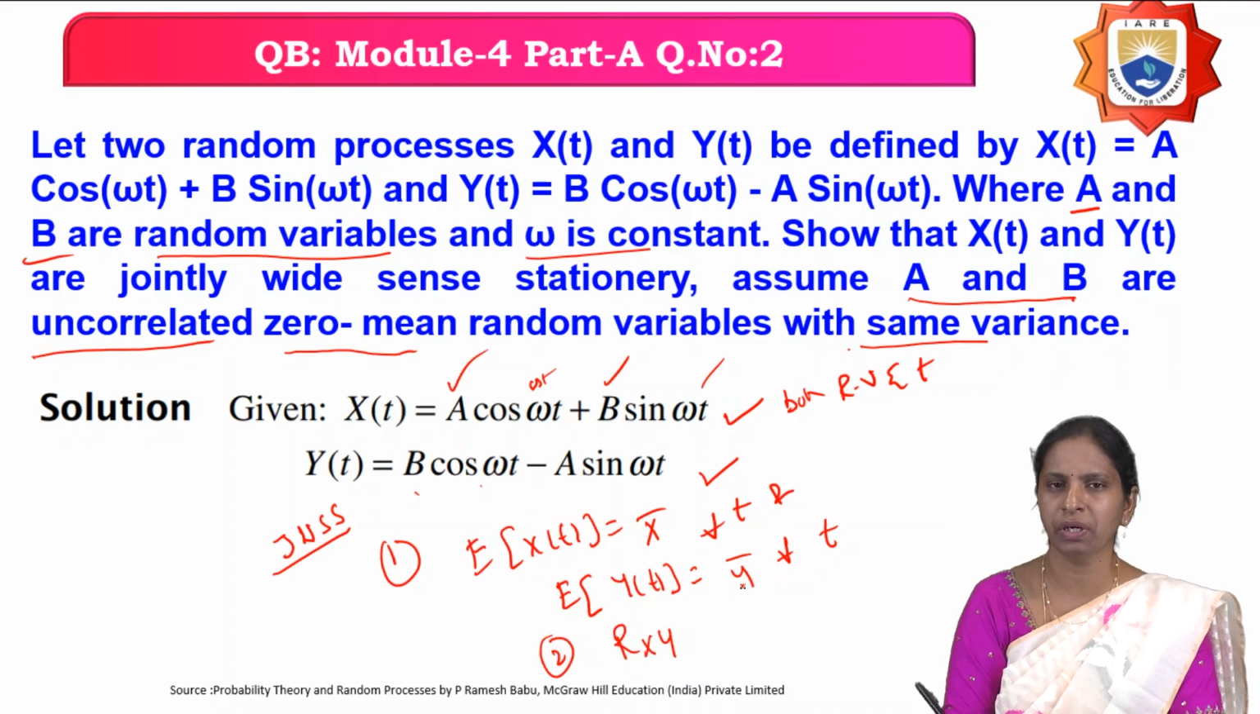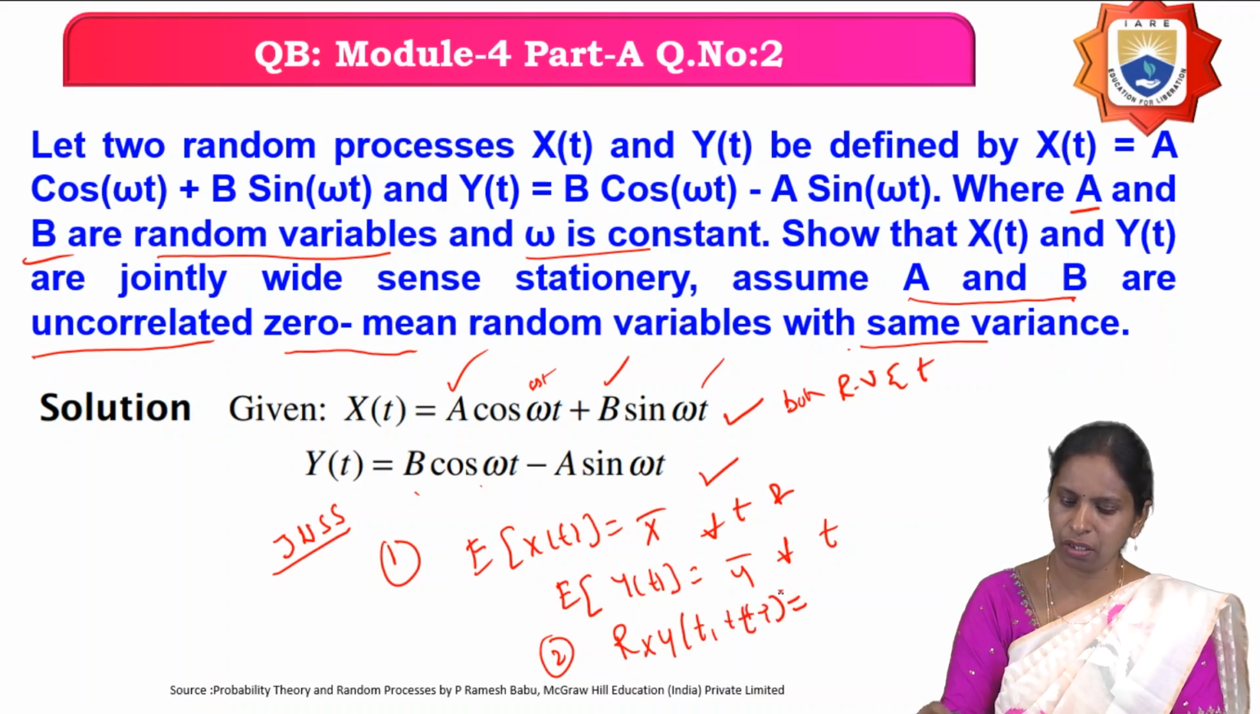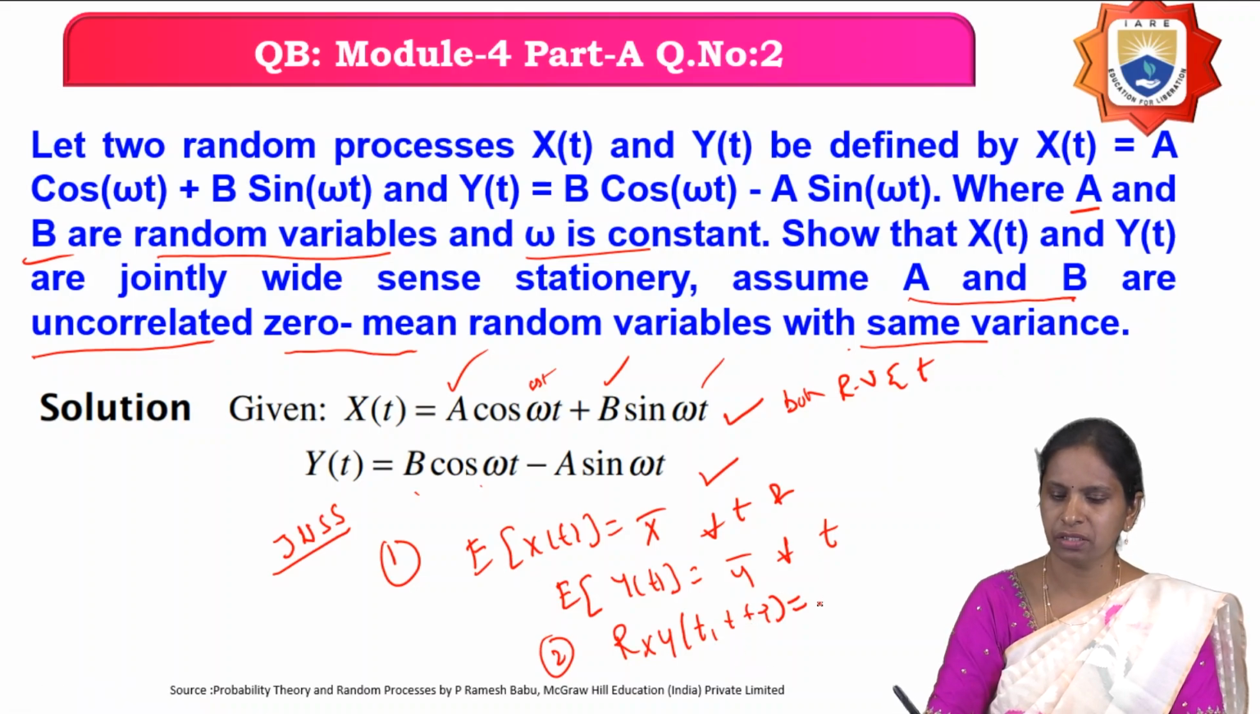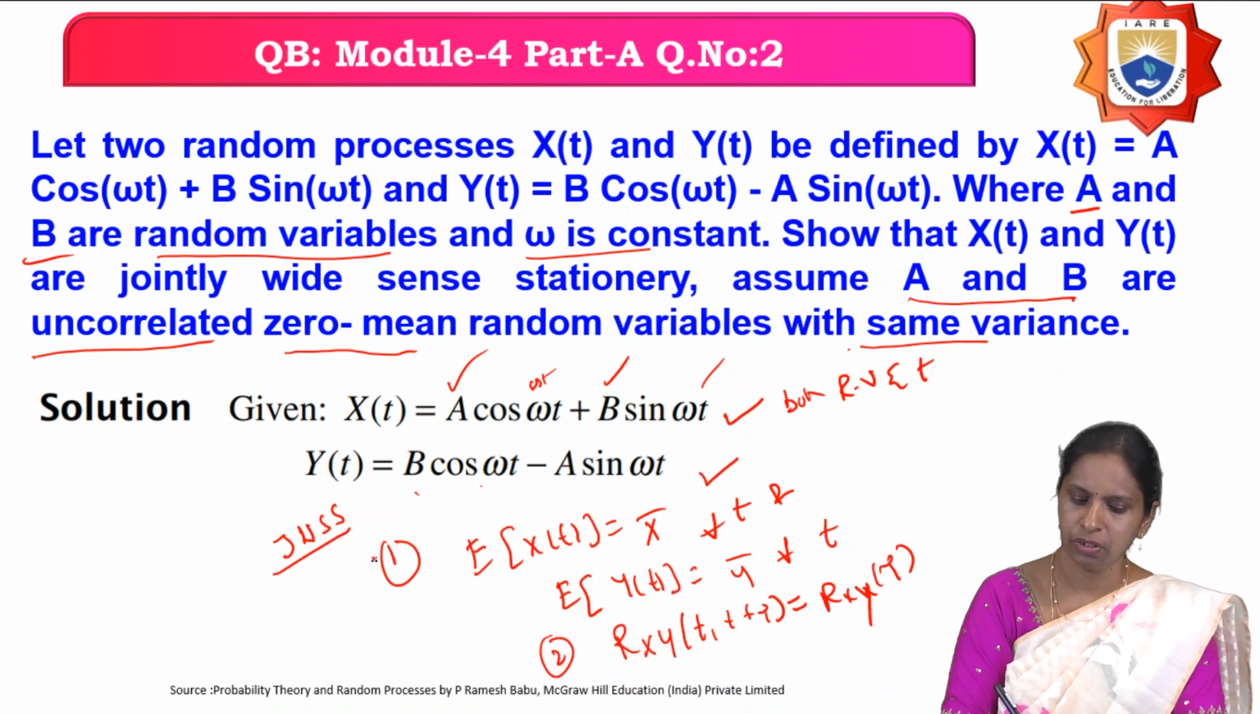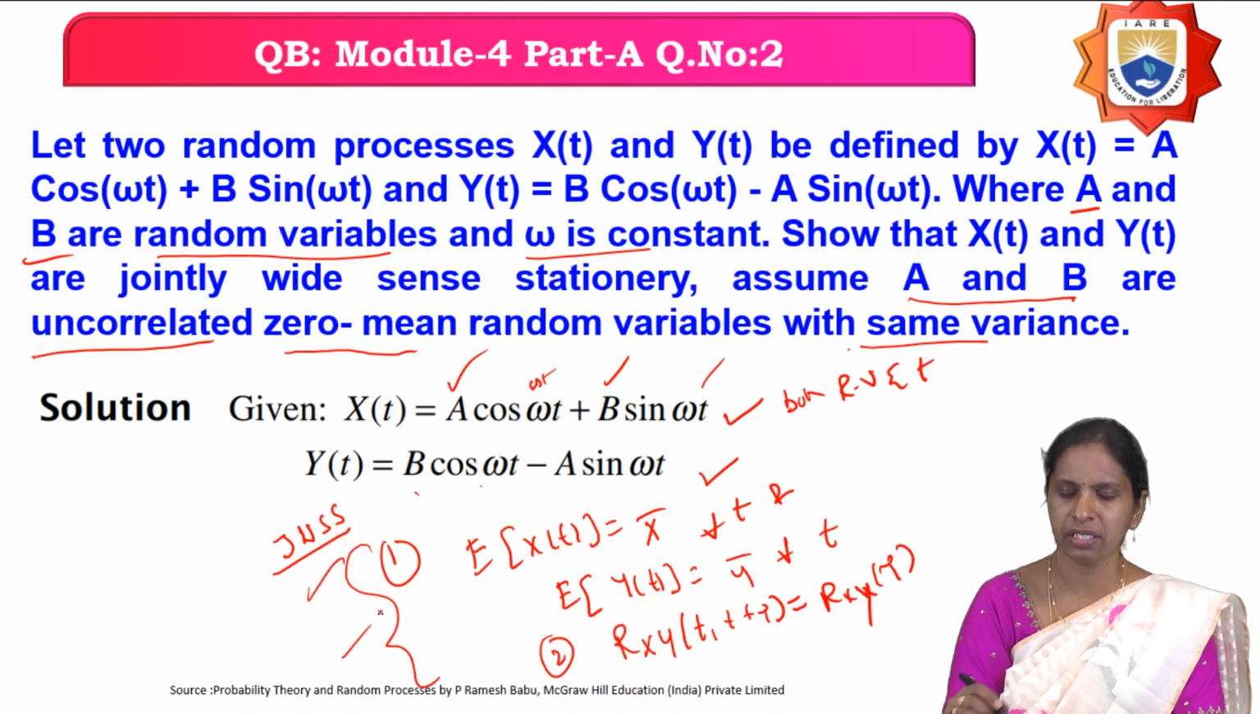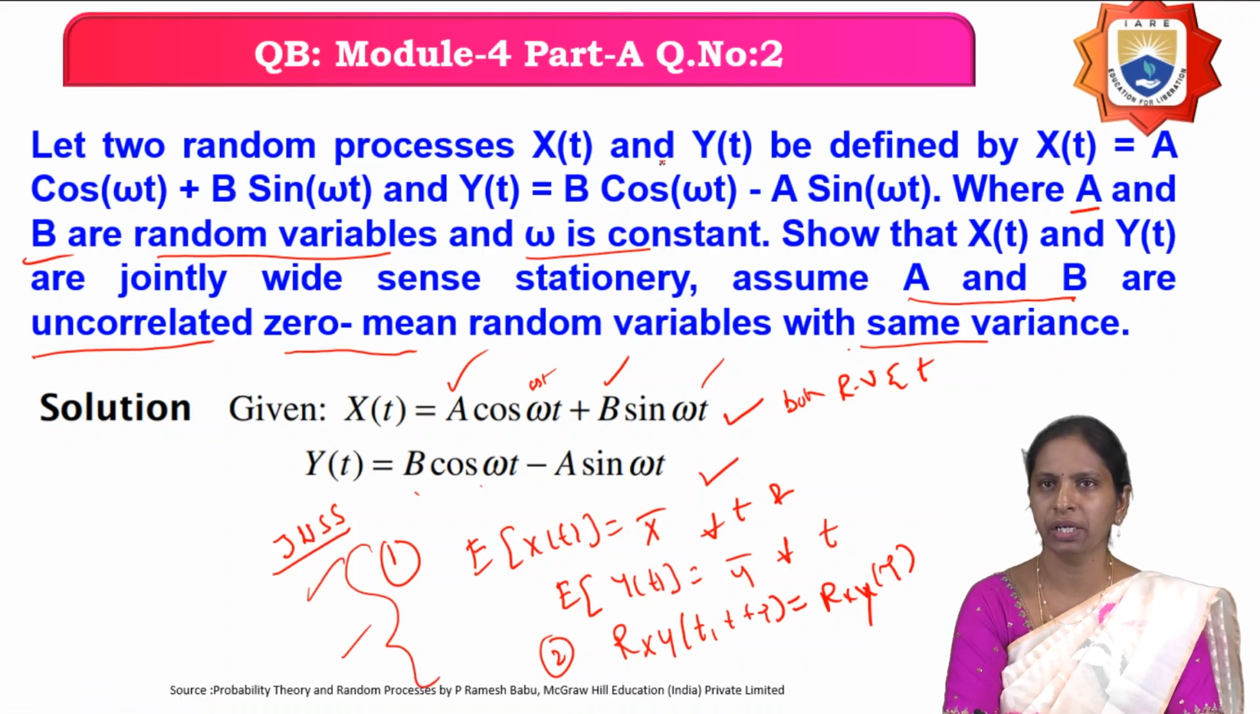So what is correlation? Nothing but measuring the similarity between two random variables. So the cross correlation of the random processes x of t and y of t, nothing but rxy of t comma t plus tau, should be what? A function of only the time difference. What is the time difference here? t plus tau minus t, which is tau only. So rxy of tau. So if these two conditions are satisfied, then you can say that the given two random processes x of t and y of t are jointly wide-sense stationary random processes.